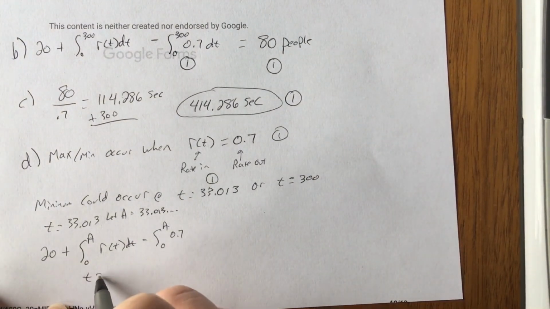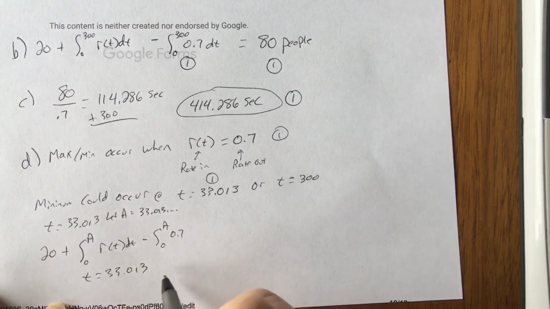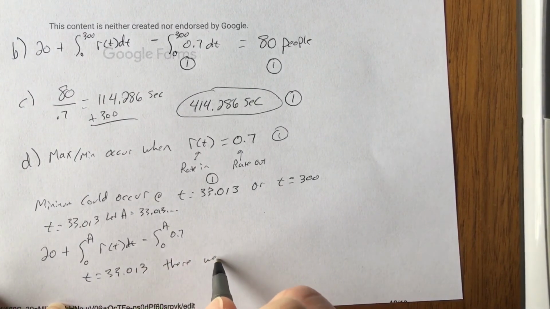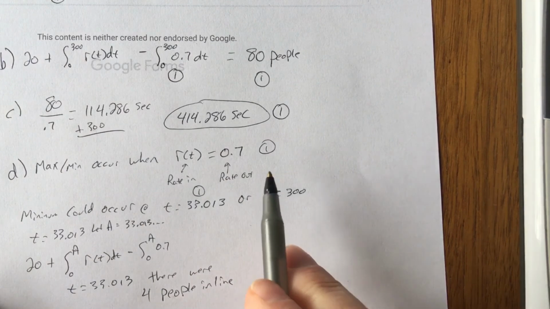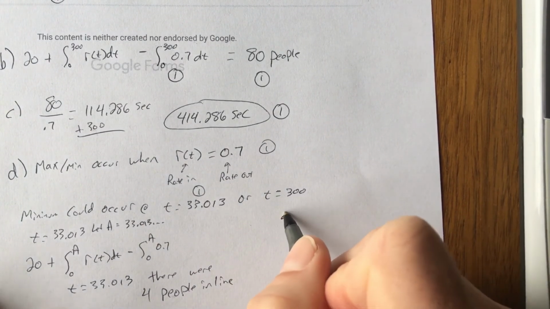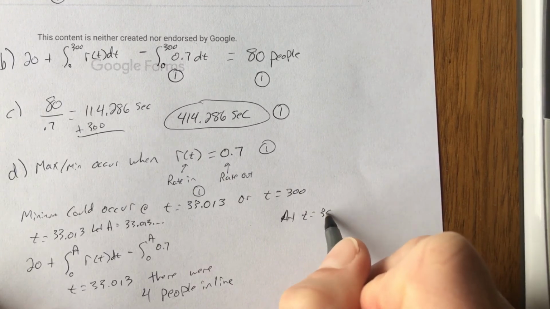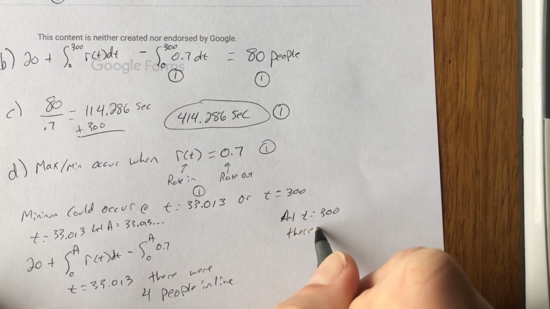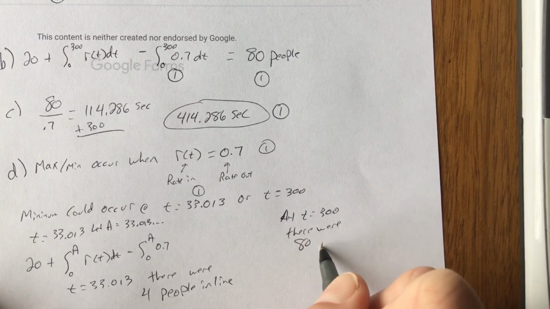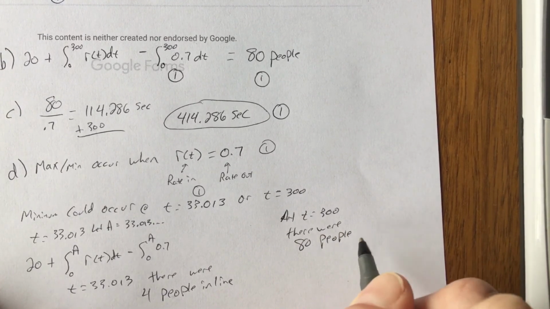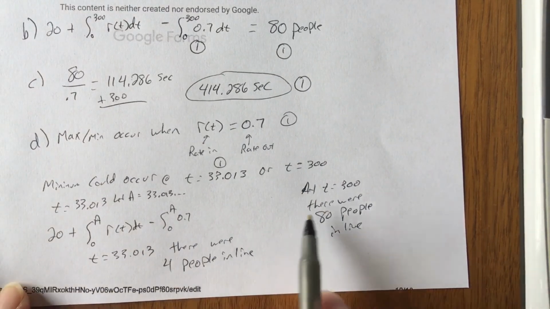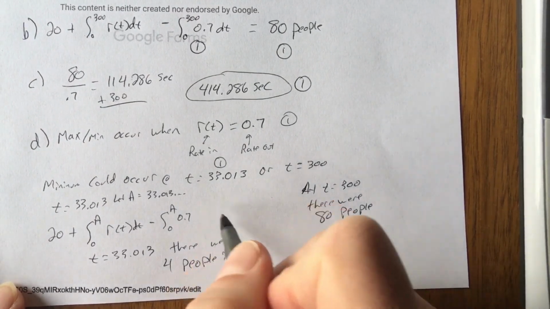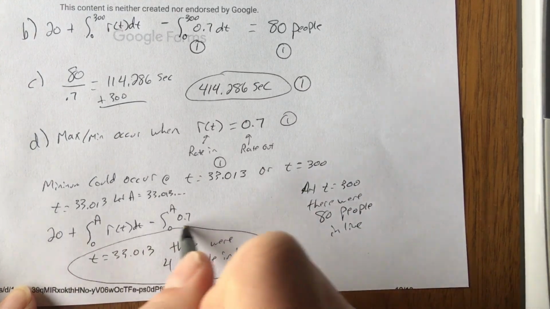So at t equal 33.013, there were 4 people in line. Okay. Now, we already know at t equal 300, there were 80 people in line. We found that in part B. All right. So obviously 4 is less than 80, so our minimum number is right there.